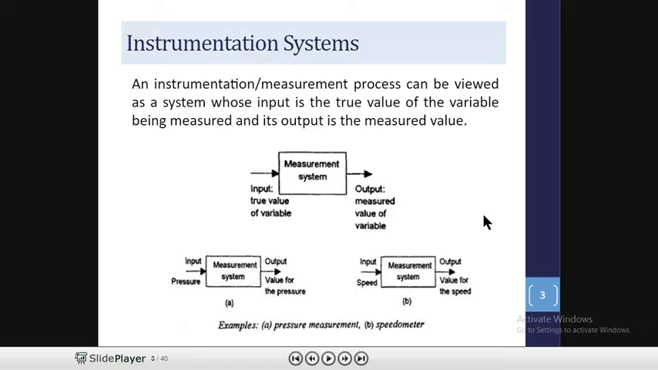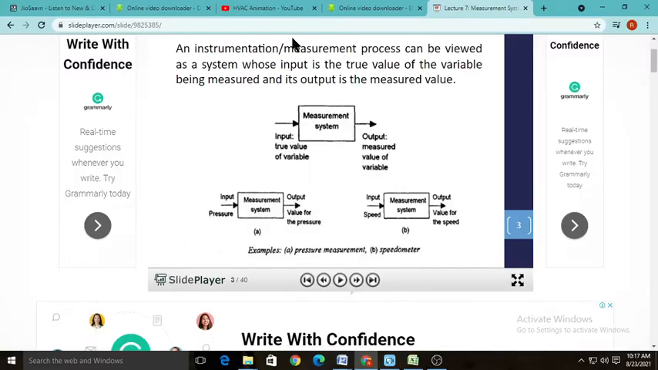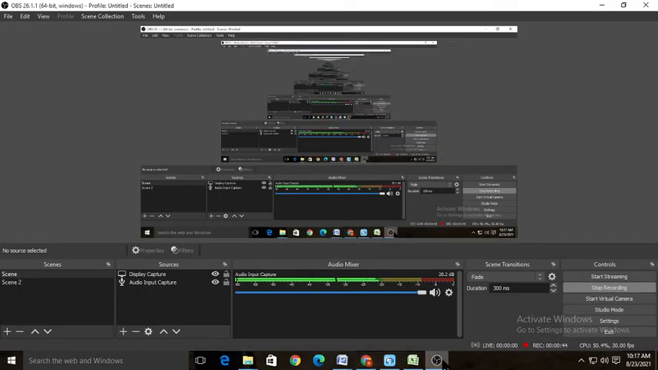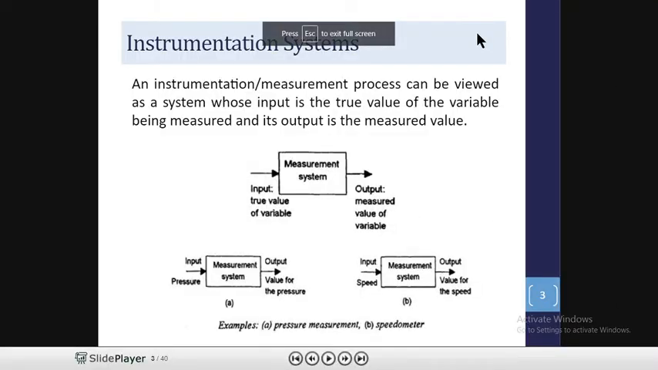So this measurement system is the part of instrumentation system. So an instrumentation or measurement process or measurement system can be viewed as a system whose input is the true value of the variable being measured and output is the measured value. So what is measurement system? It is the system whose input is the quantity which we need to measure, and output is in the form of the measured value.